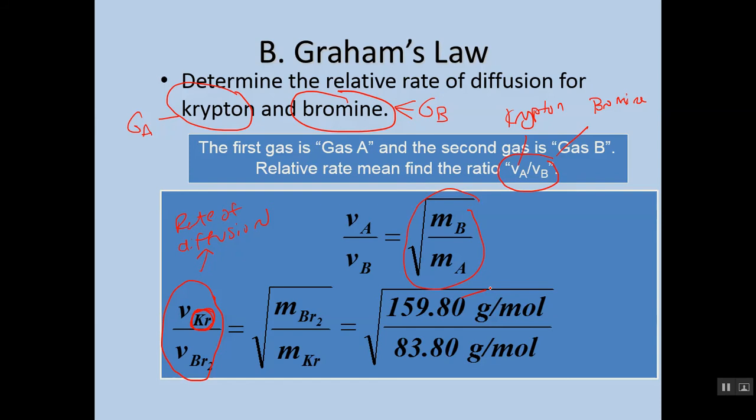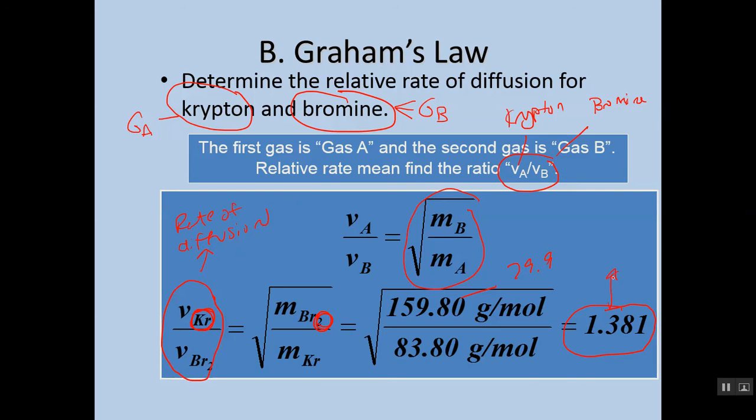Now bromine's mass is really 79.9, but notice it's a diatomic molecule, right? So that's why there's two of them. So that's where this 159 comes into play. We've got 83.8 right here, and that's krypton's molar mass. So we just simply plug it in, take the square root of that, and we get that the rate of diffusion is